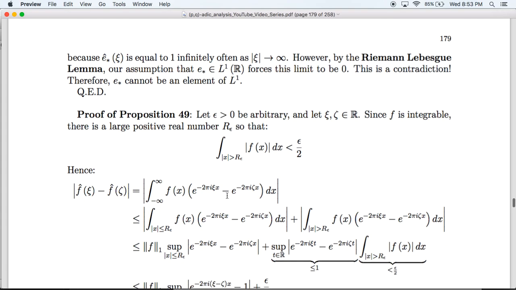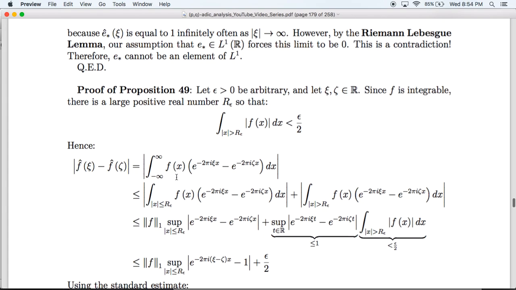And so now we just break things up in the traditional analysis way. We have our integral from negative infinity to infinity. We break it up into the integral in between the R epsilons here and outside of the R epsilons. Here we bound using the triangle inequality. This is bounded by the product of the L1 norm of f times the supremum of this function.